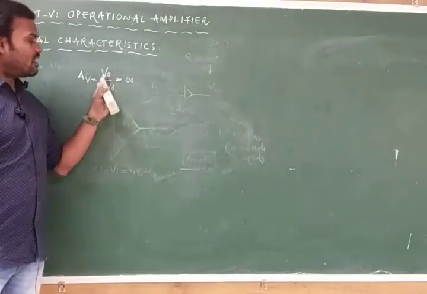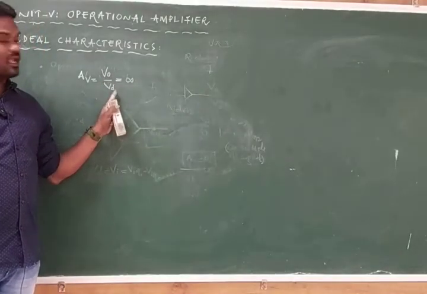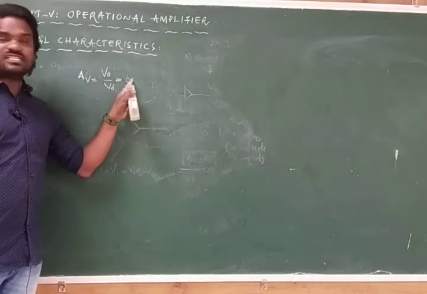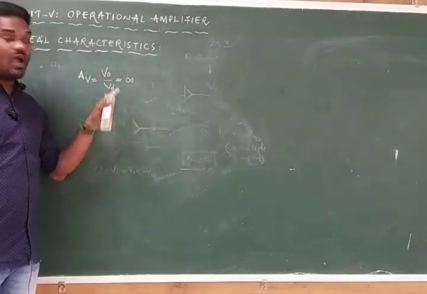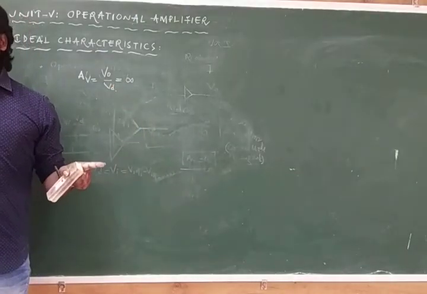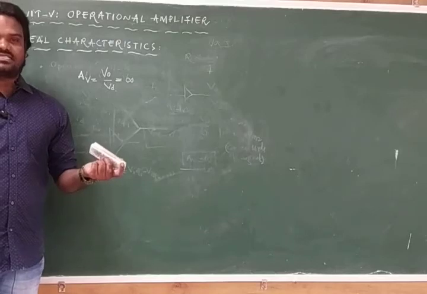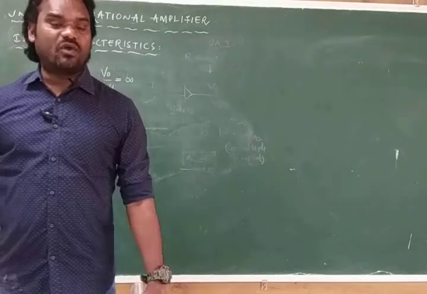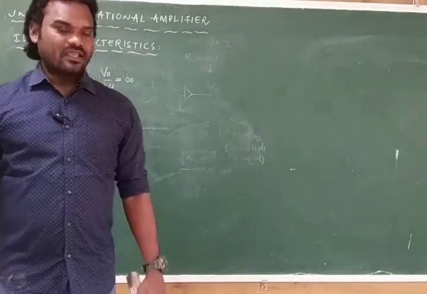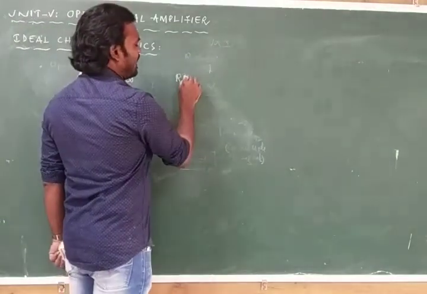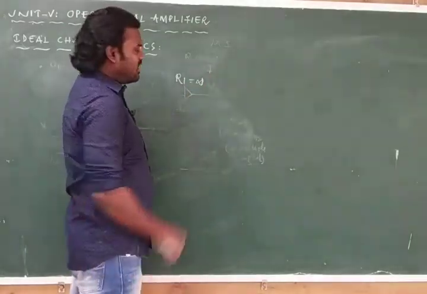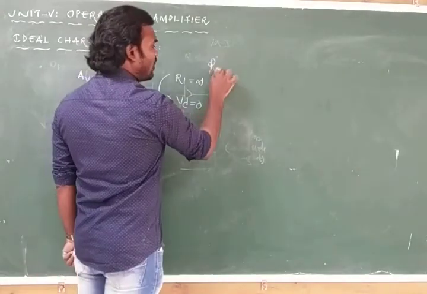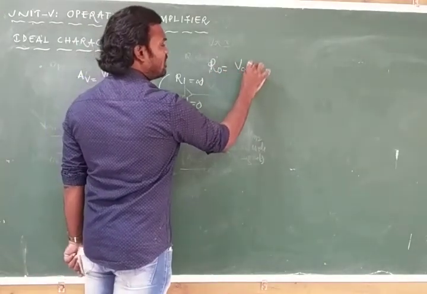Gain is nothing but output by input. If the output is more, the gain is also more. If the output is infinity, the gain is also infinity. Then we get that much Vout due to very little resistance. If resistance is not there, it directly allows more voltage. Are you getting it? Here Ri is infinity, so Vd is 0. And here Ro is 0, so Vo will be infinity.